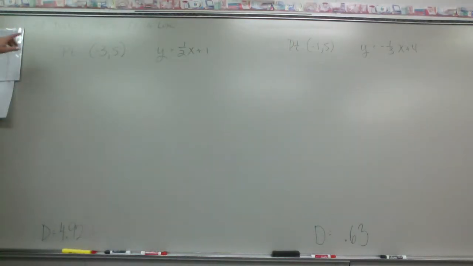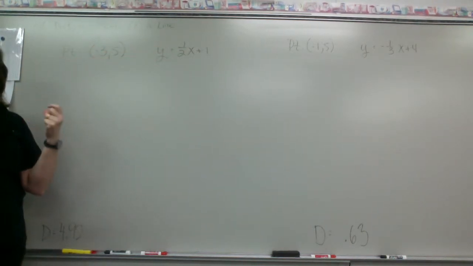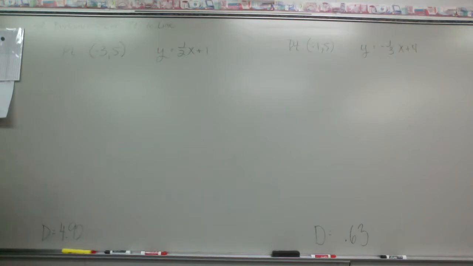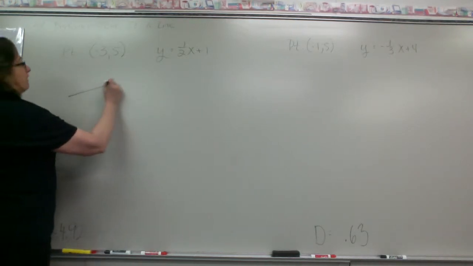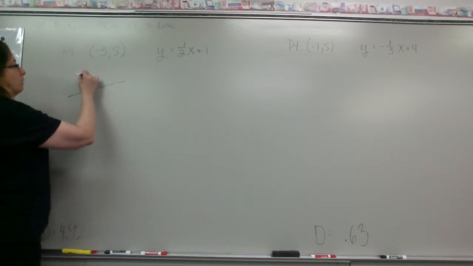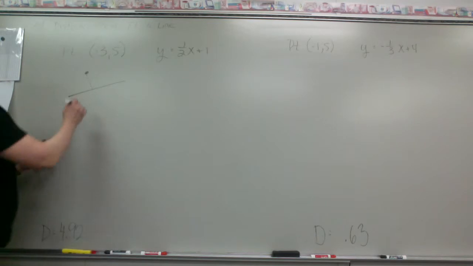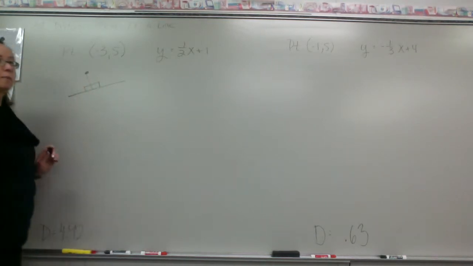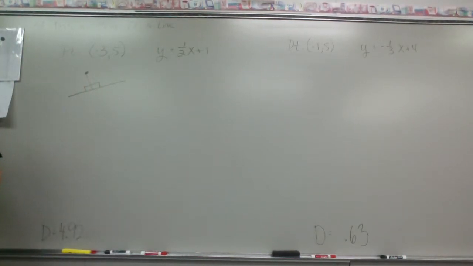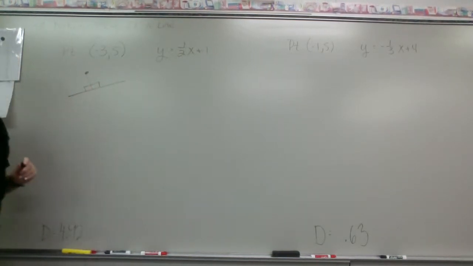All right, everybody look up here. We are doing Lesson 58, distance from a point to a line. And this is very, very simple. If you'll watch it, pay attention. It's not difficult. We're talking about finding the distance between a point and a line. And what we're going to do is find the perpendicular drop to the line so that this will become a right angle. That is the closest distance between the point and the line.